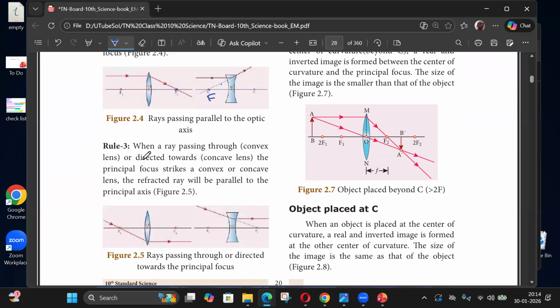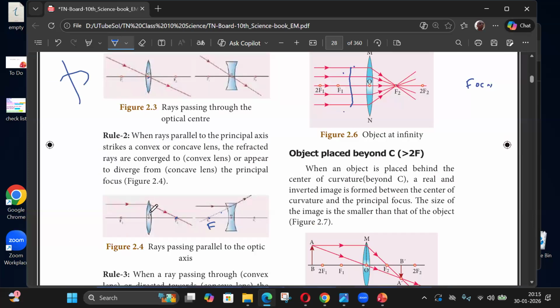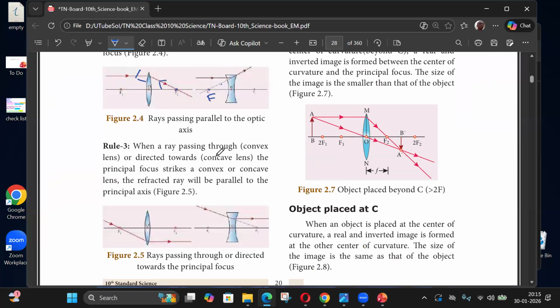Second one is reversing. See, light can always be reversed. Suppose instead of sending light this way, I send it this way. It has to come out this way only. So the same thing I can draw in this direction here. I can put this whole thing this way and get this one. So light passing through the focus, after refraction, will become parallel to the principal axis. It's the reverse of the first one.